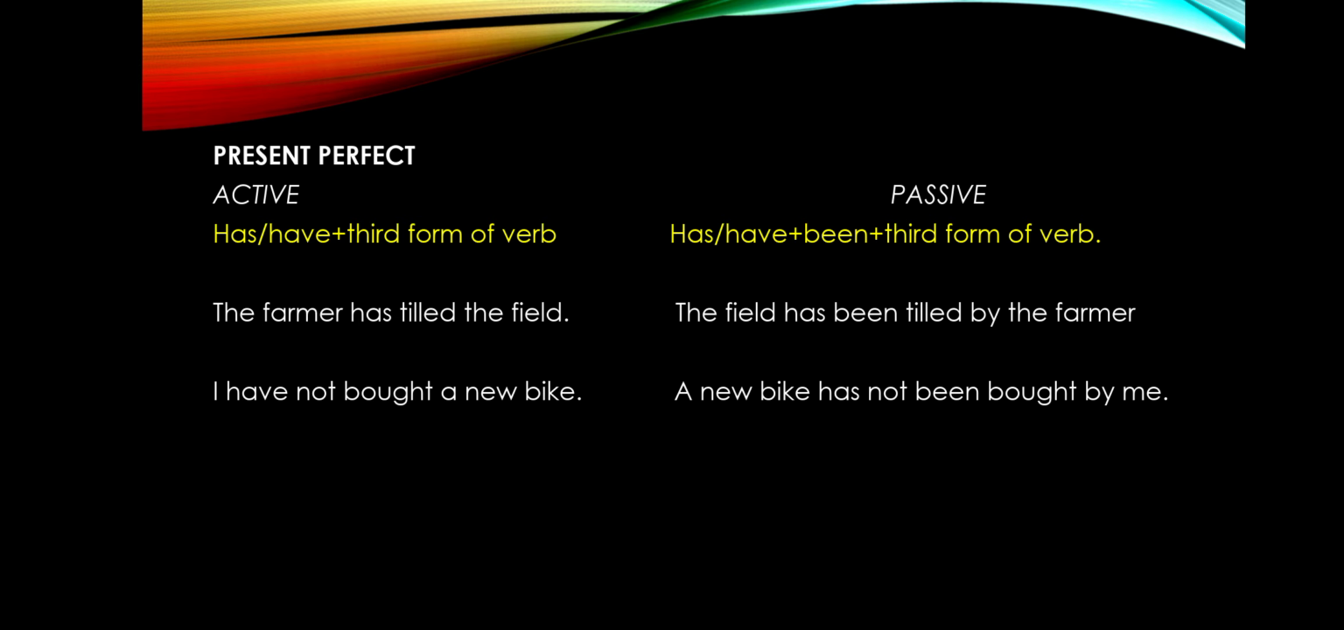The farmer has tilled the field. The field has been tilled by the farmer. We are writing has because field is singular. I have not bought a new bike. A new bike has not been bought by me.